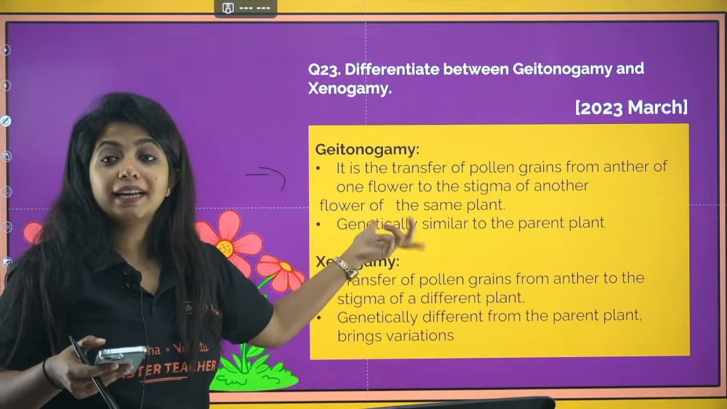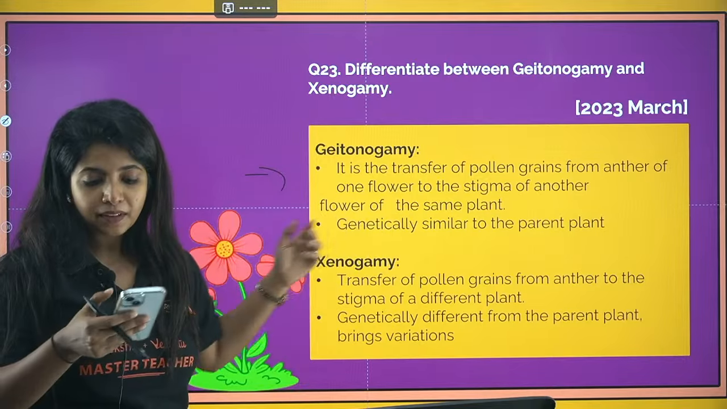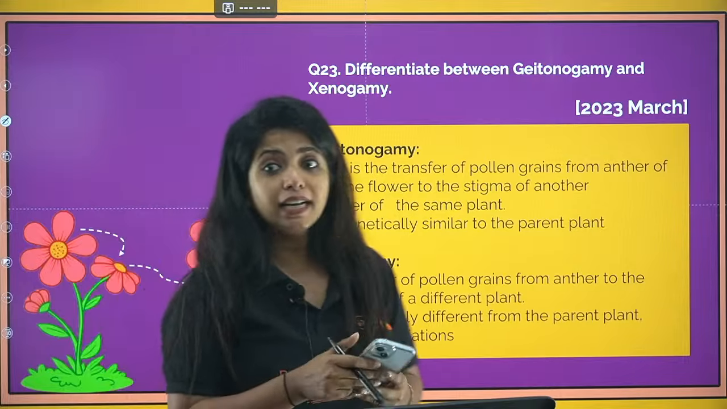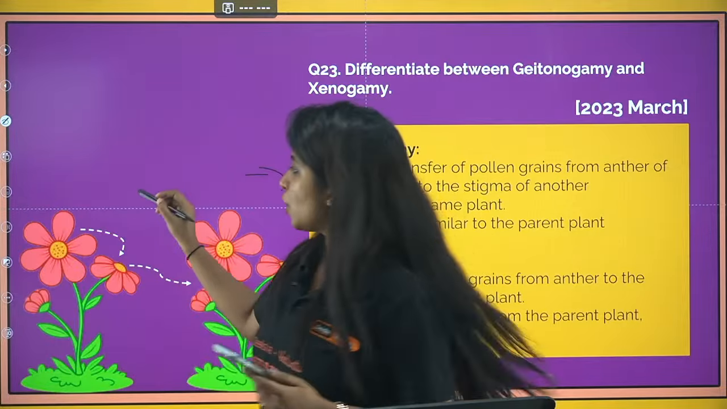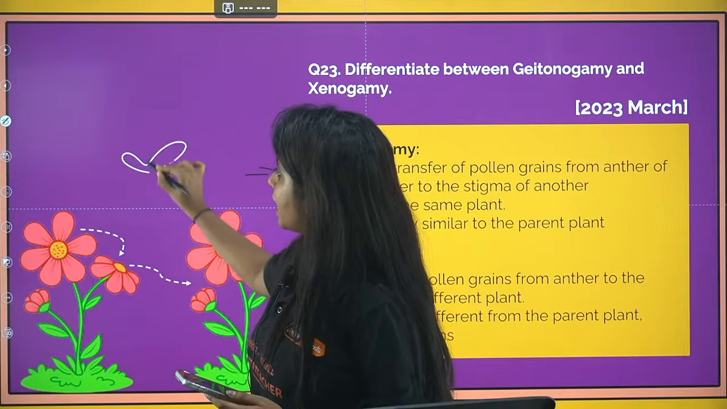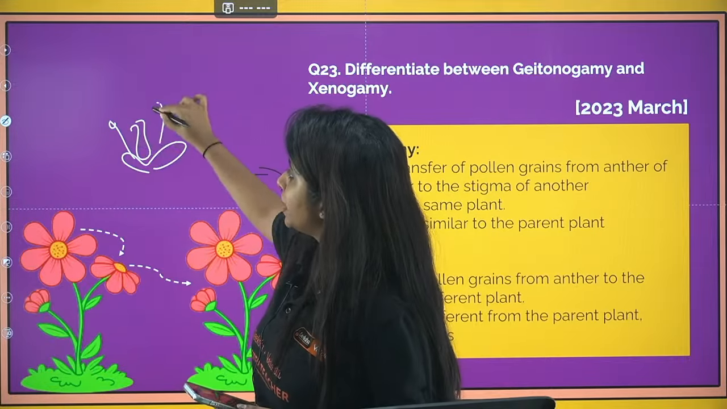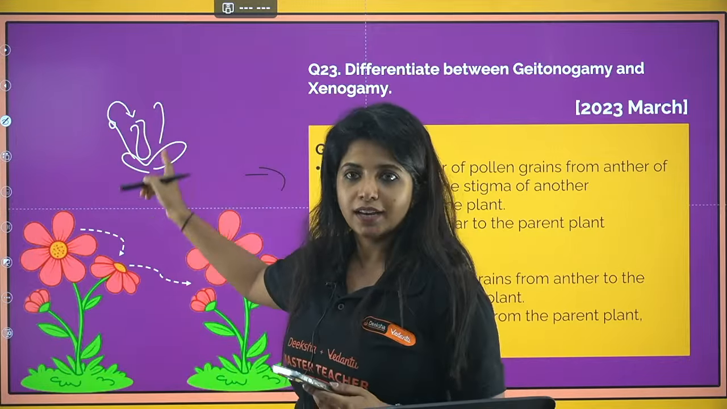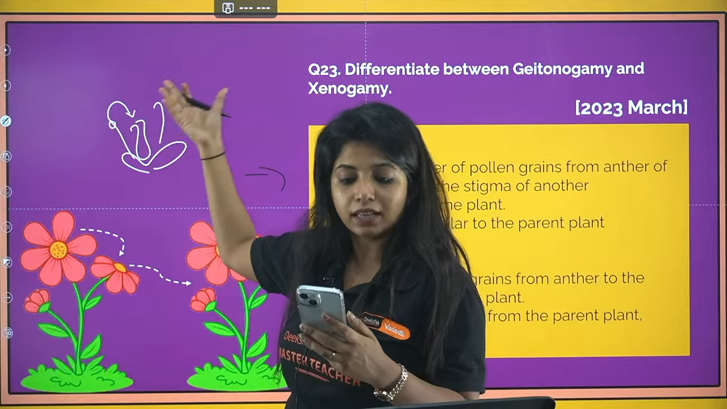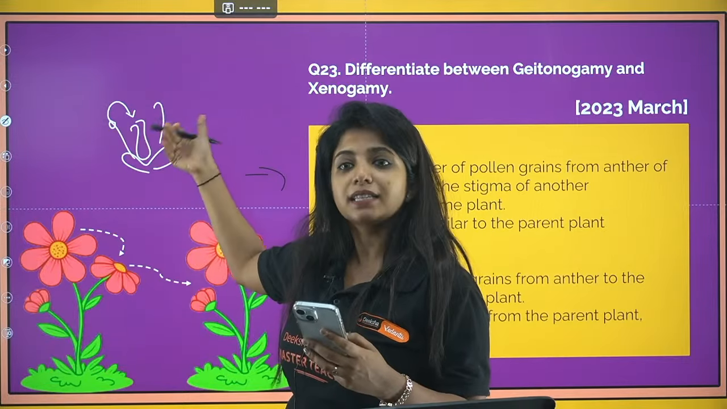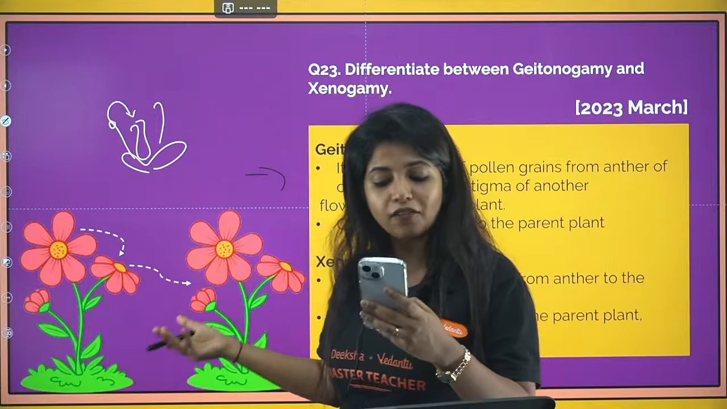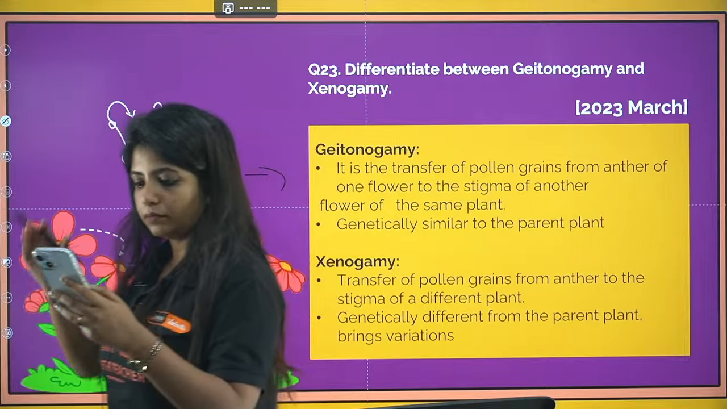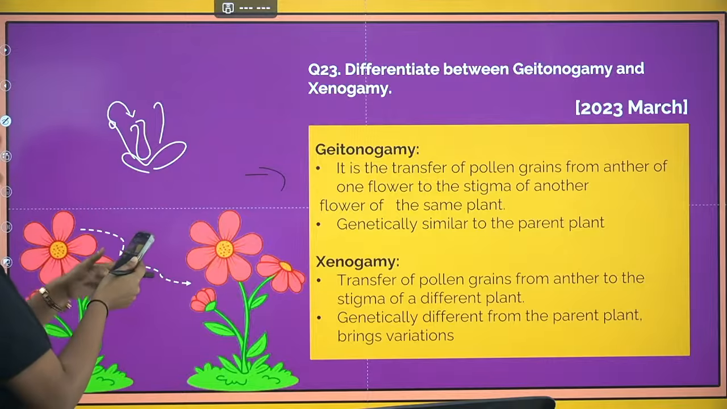You can get a statement: geitonogamy is genetically like autogamy. Is it true or false? The answer is yes. Why? Because in autogamy also, from the same plant, suppose this is a flower, it has both the male and the female part. From here to here it's going. So genetically anyway, the same pollen grain, same everything out there. The same thing is happening over here also, just that the flowers are different. But the pollen grains are from the same sources.